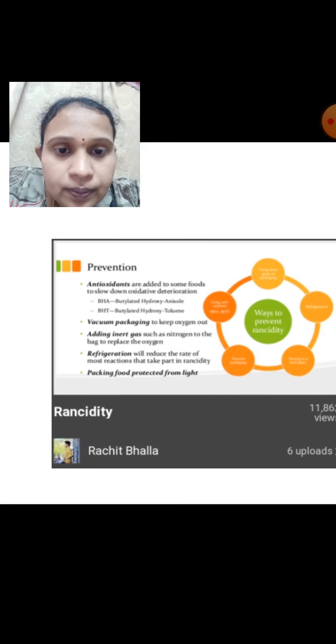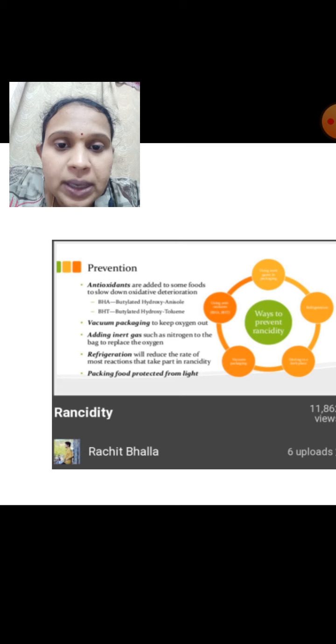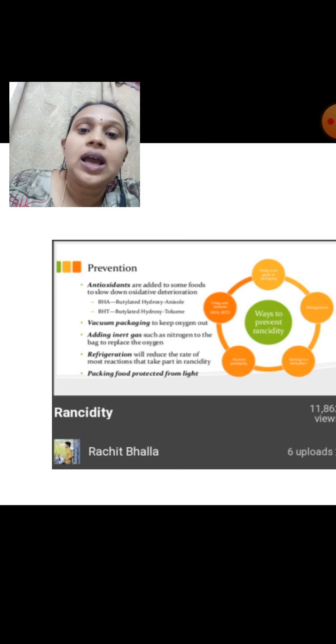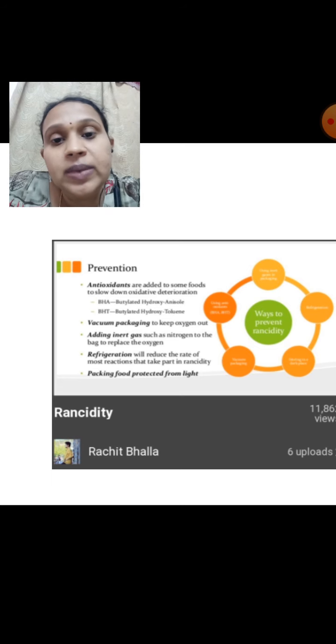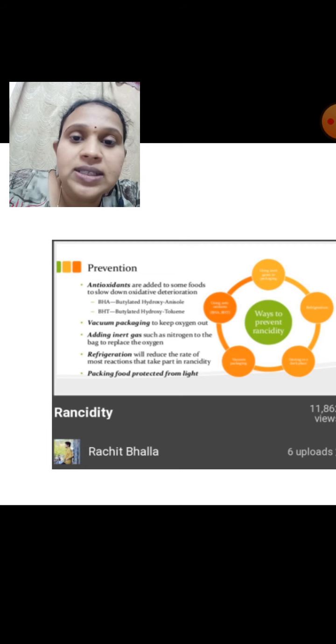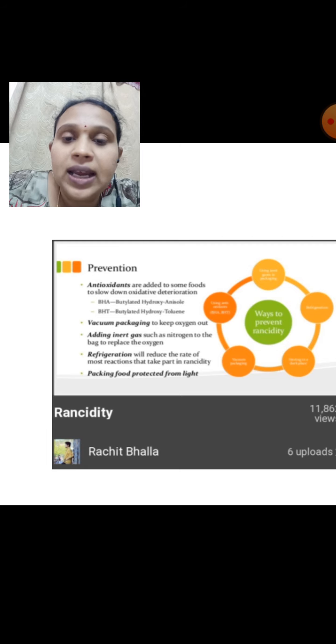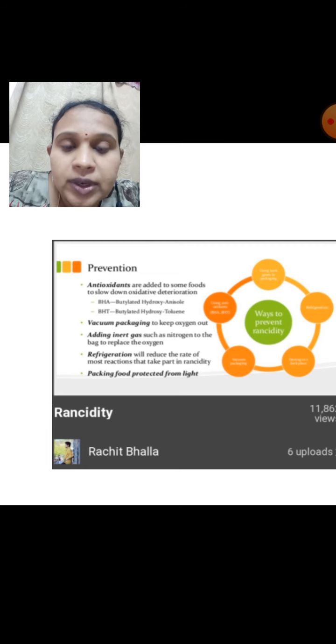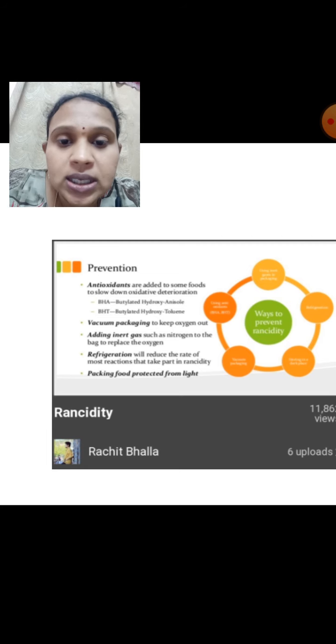So here, the first method is adding antioxidants. Antioxidants are chemical substances which do not allow the food to react with oxygen. Antioxidants are added to some foods to slow down oxidative properties and oxidation. Here two antioxidants are given: BHA and BHT.